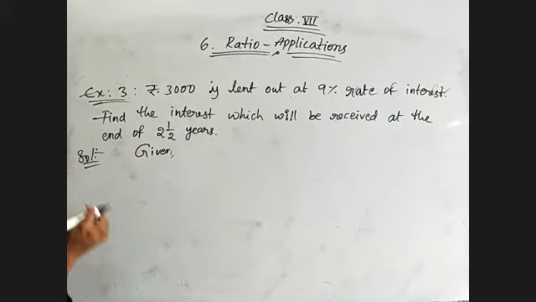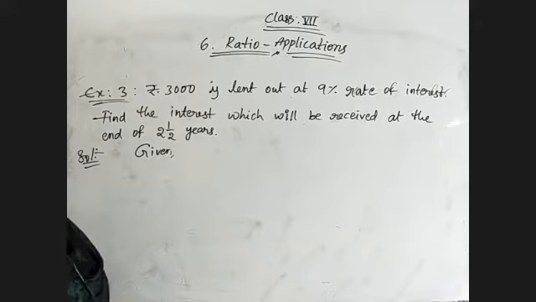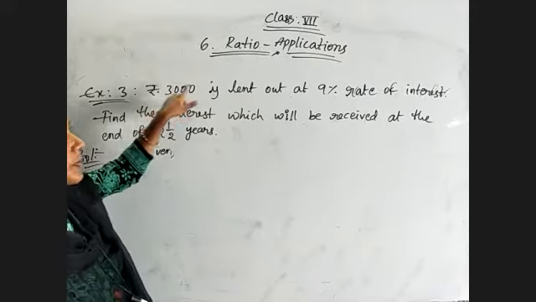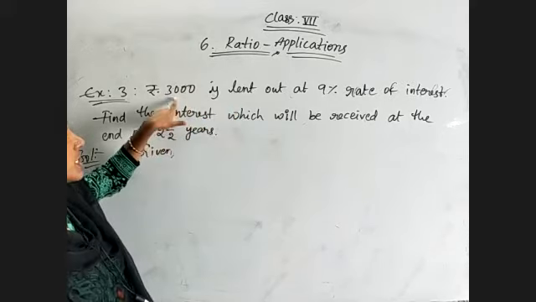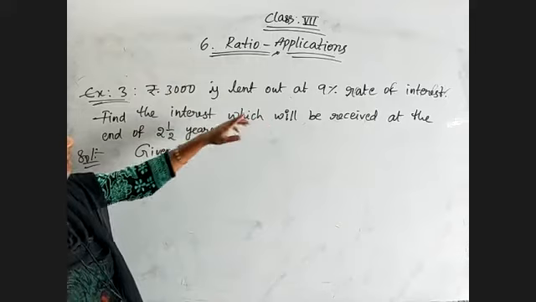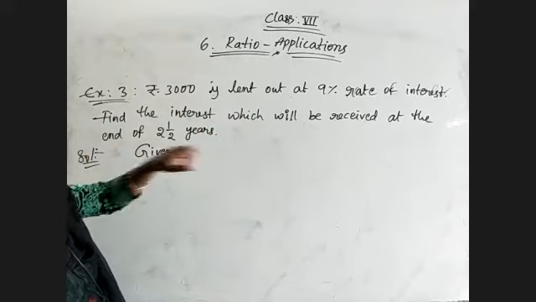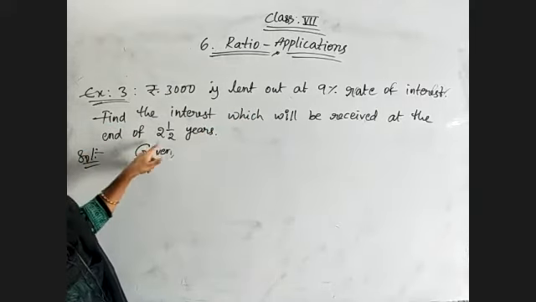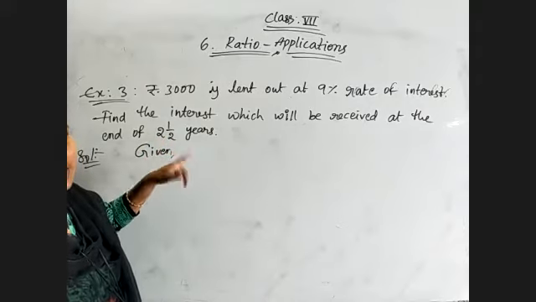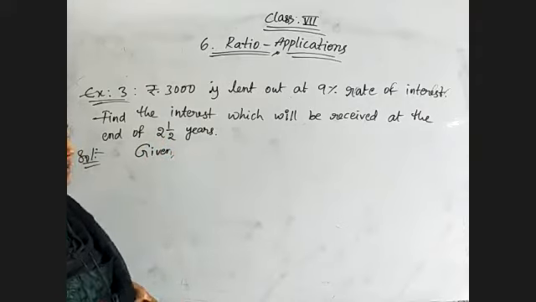Okay, observe the question. 3000 is lent out at 9% rate of interest. What are the given values? 3000 rupees is lent out, that means principal is equal to 3000 and rate of interest is 9. Time is 2.5 years given. So 2 1 by 2 is a mixed fraction, convert into improper fraction first of all.